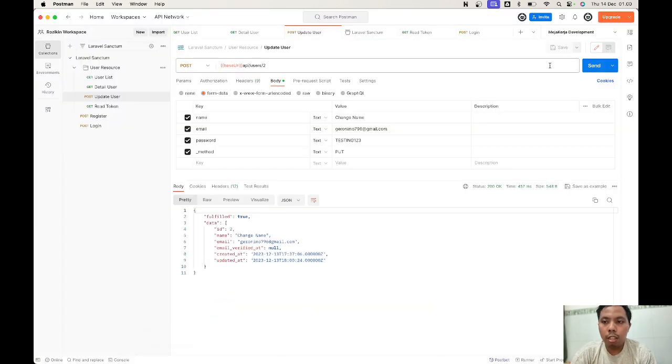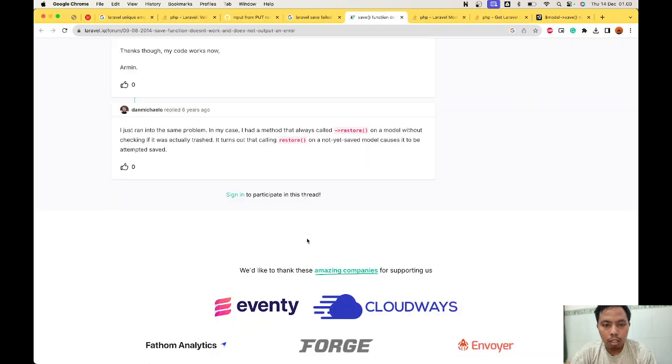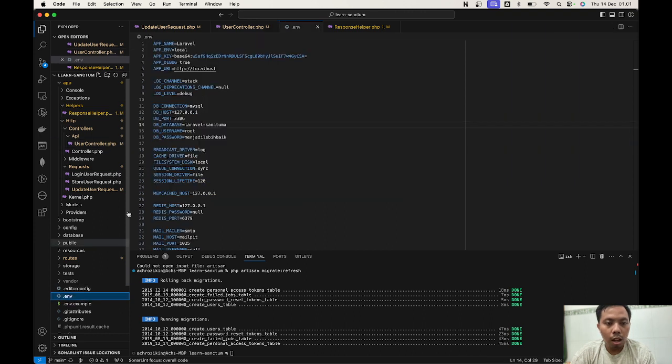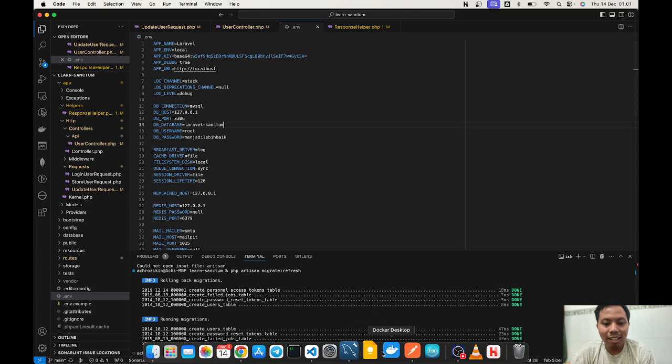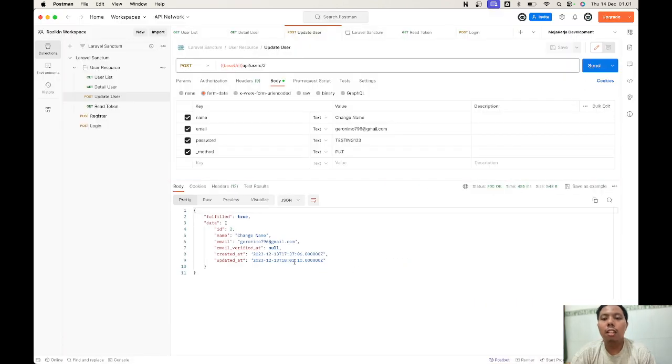I hope it will throw some error. Yes, it will throw some error. I think it's fine. How about we turn off our database engine? Will it still work or not? I think it's not gonna work, and Laravel gonna catch the exception. I think the update is done.